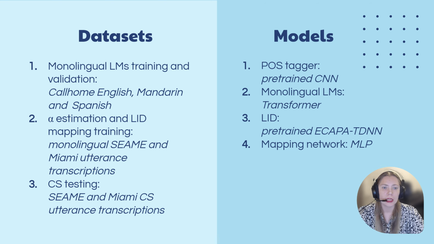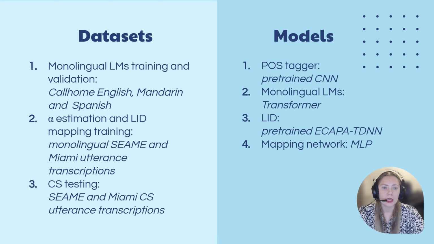Apart from the data, a pre-trained POS tagger is used for P2 implementation. A baseline pre-trained ECAPA-TDNN is used for utterance LID prediction, and a simple multilayer perceptron is used to train mappings from pre-trained LID outputs to custom LIDs and also acoustic MLIDs, so matrix language identities.